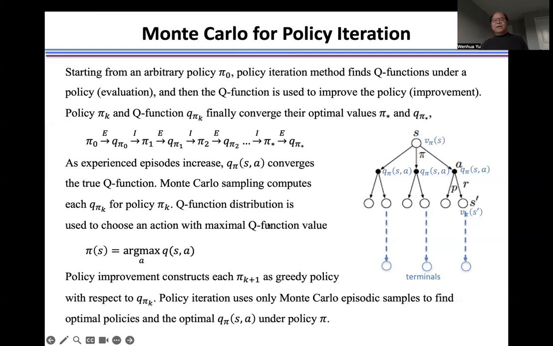So in this way, the policy iteration method only uses the Monte Carlo episodic samples to find the optimal policy and the optimal Q function under the policy pi.